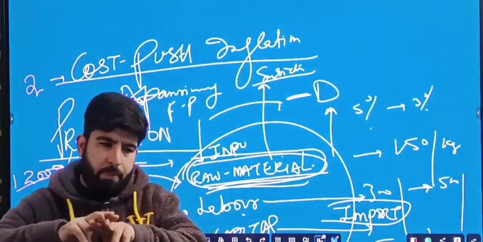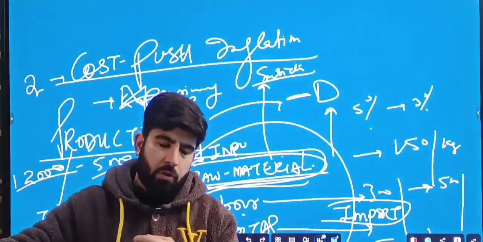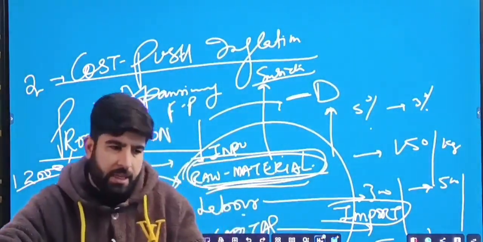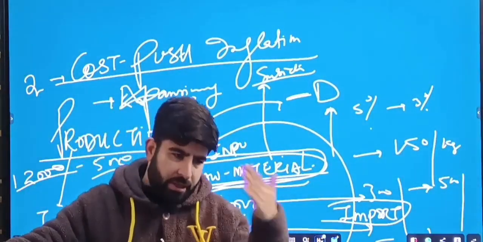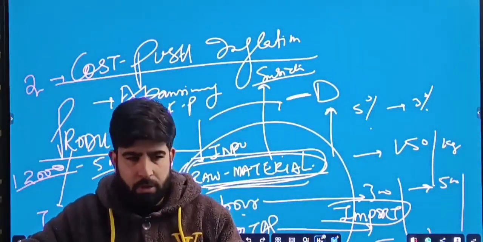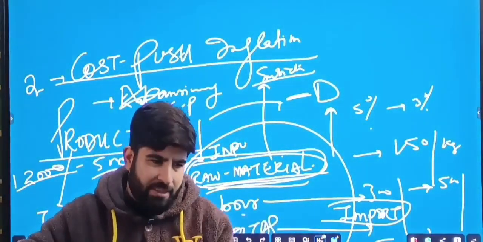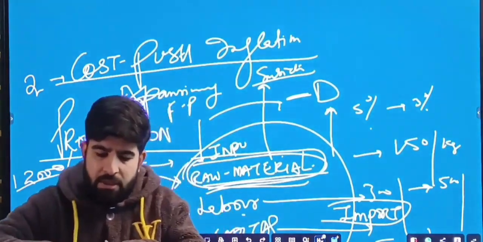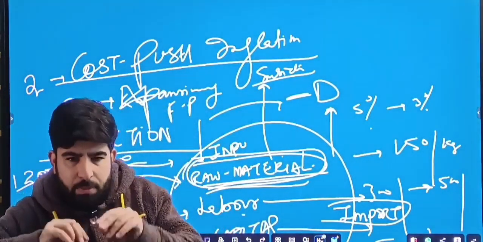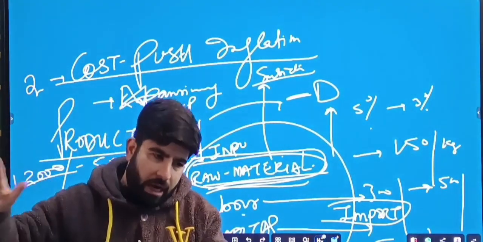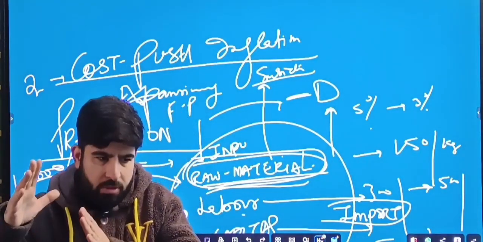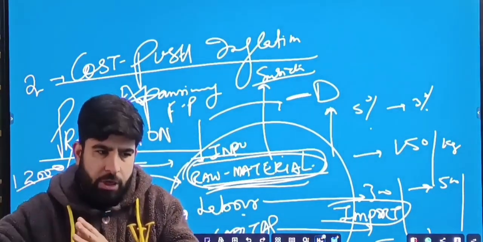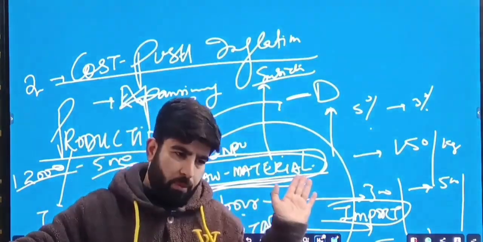So there are two different policies for controlling inflation. One is policy by the government with respect to finances, expenditure or revenue, that is called fiscal policy, like budget, taxation, etc. Second is the policy with respect to the control of money by the RBI with its special tools, the instruments of monetary policy, that is called monetary policy.